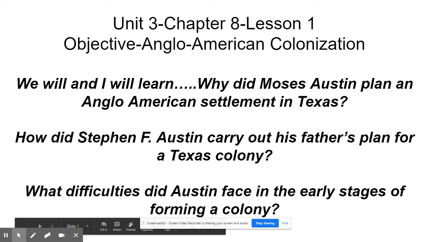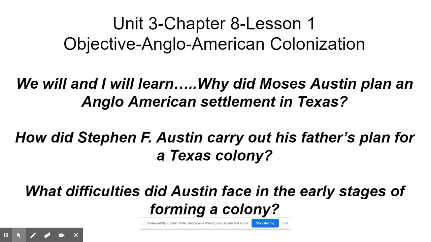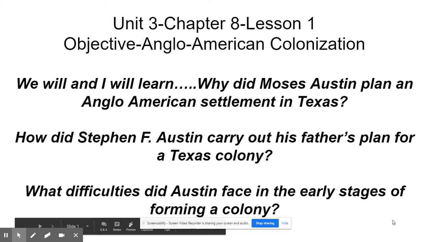All right. This is Unit 3, Chapter 8, Lesson 1, Anglo-American Colonization. I will learn about Moses Austin's plan and Stephen F. Austin also, their plan for Anglo-American settlement in Texas. Moses was Stephen's father, and he carried out his father's plan. What difficulties did Austin face in the early stages of forming a colony?